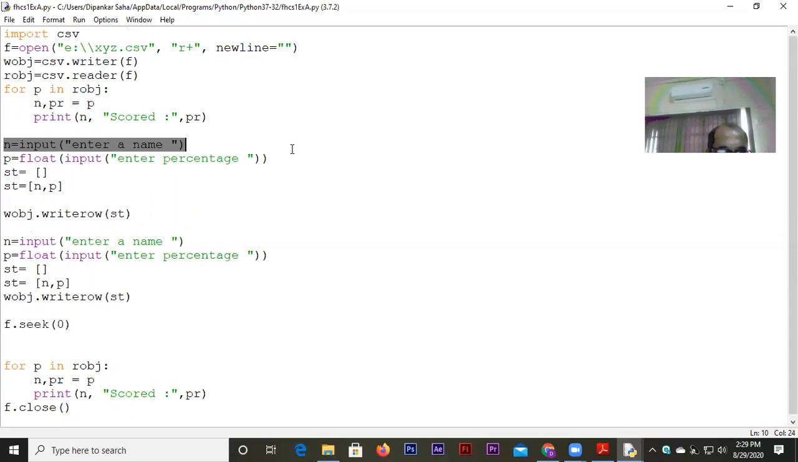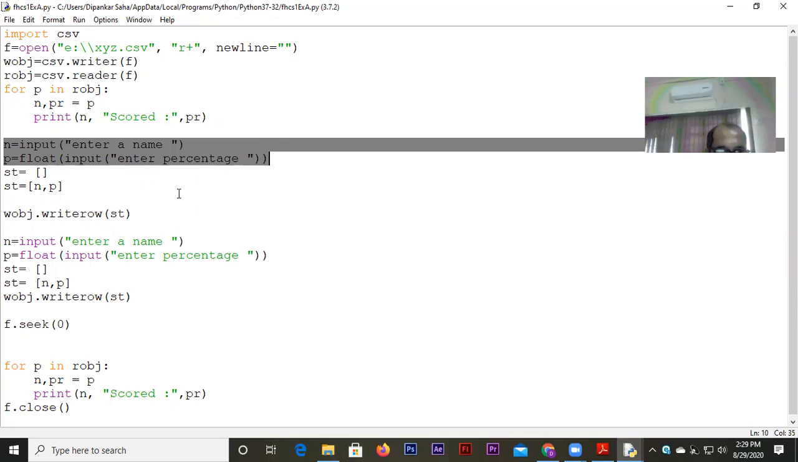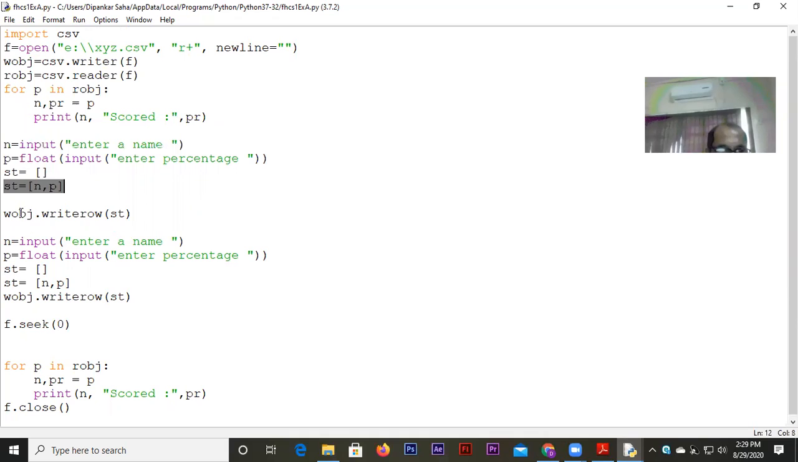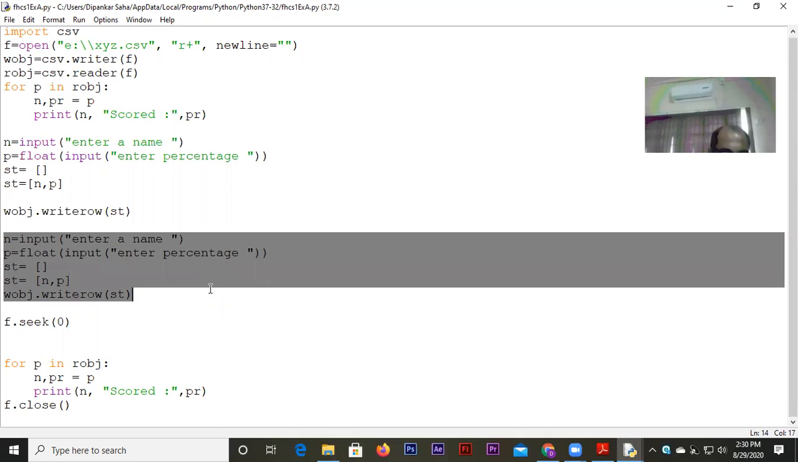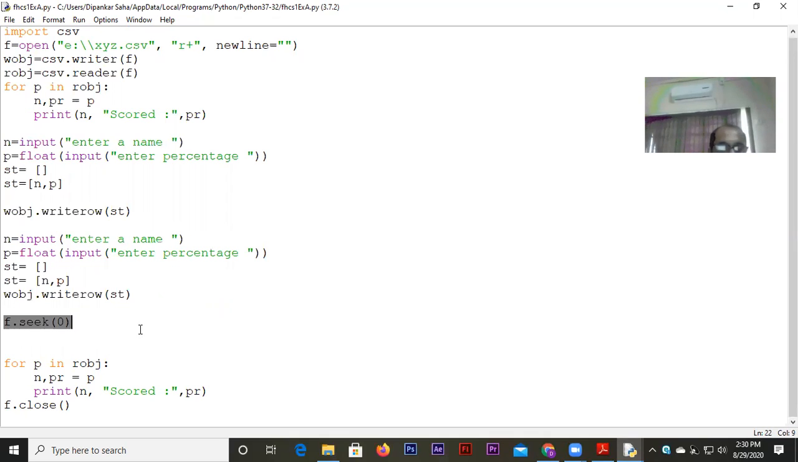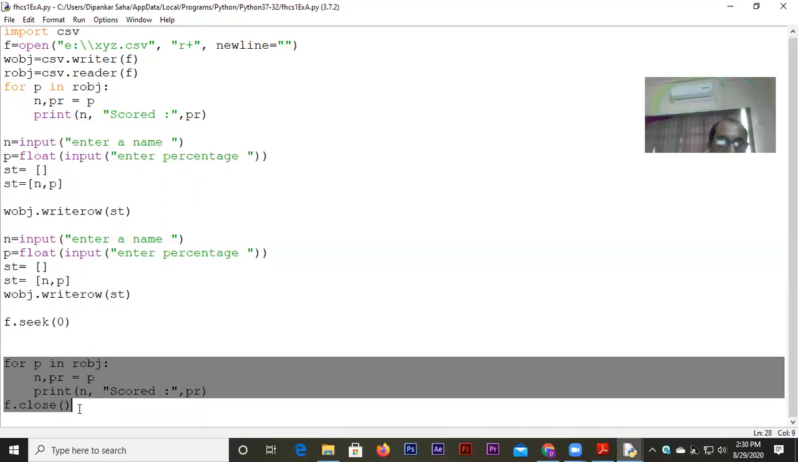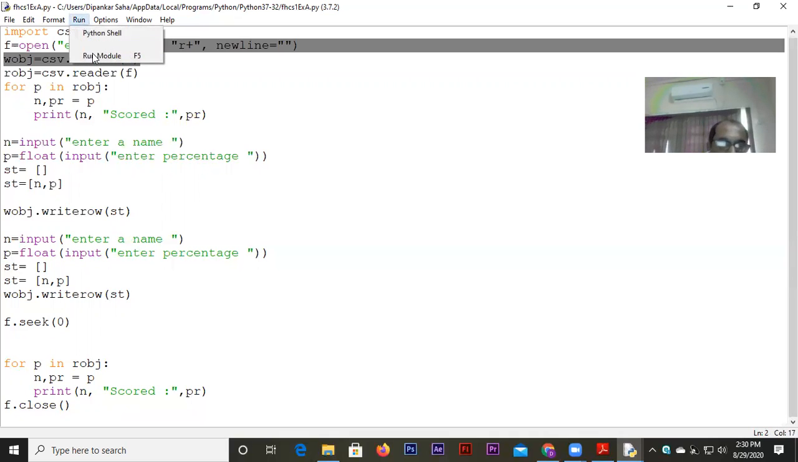Look at these two data, this n and p, name of a person, percentage of a person I've entered. I put them into a list, and by using the writerow function, I've written that down. The normal rule of a CSV file. And then I used the same thing to write another record. Another set of name and percentage I took, another record I wrote down. And then here, this is the same thing, f.seek(0). By using this, I'm taking the file pointer back to the initial position, at the beginning of the file, so that I can read the records all over again, right from the beginning. So if we run it, we will come to know.